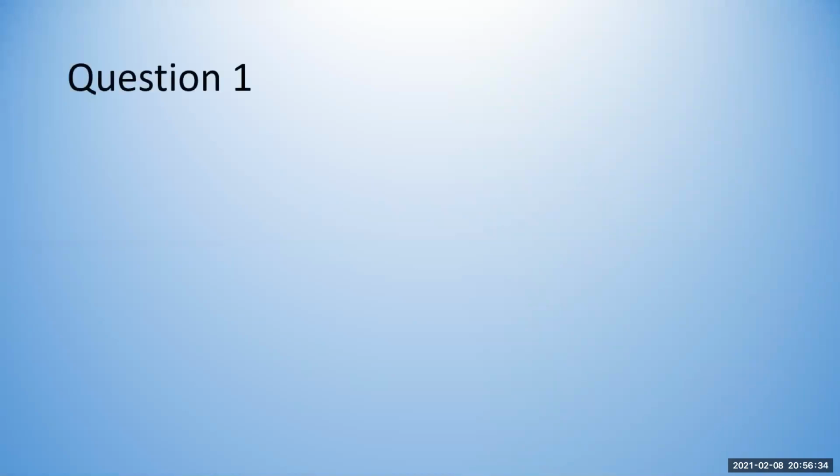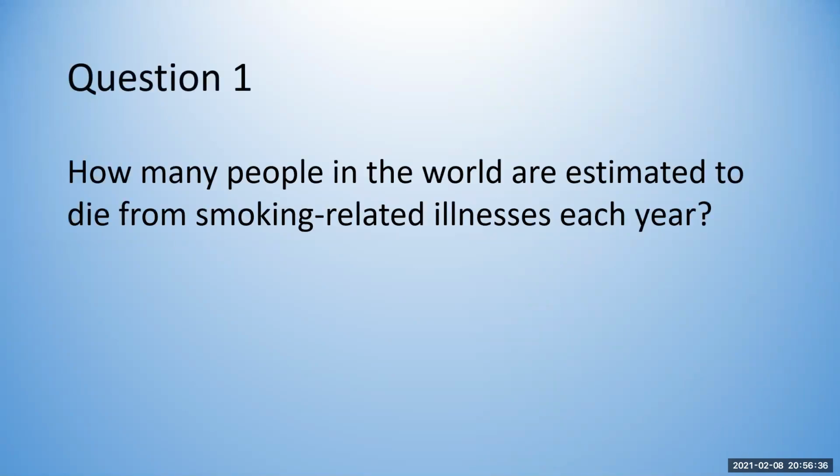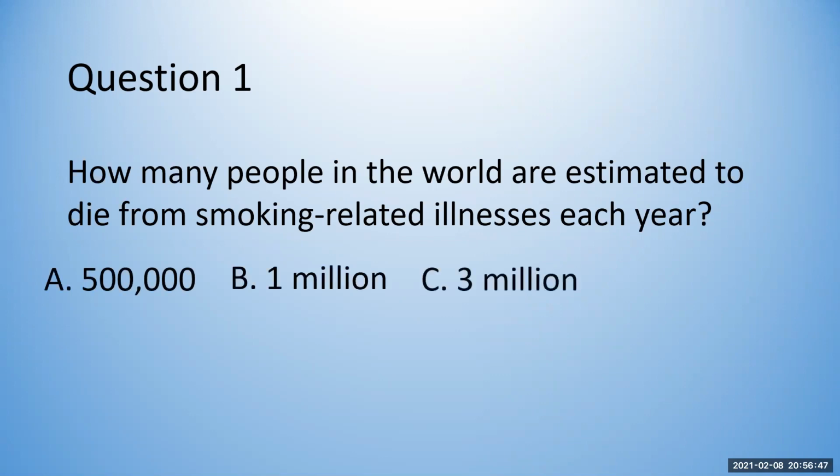Question 1. How many people in the world are estimated to die from smoking-related illnesses each year? Is it A, 500,000, B, 1 million, C, 3 million, or D, 5 million? Don't forget you can pause the video at any point to allow yourself some more thinking time.